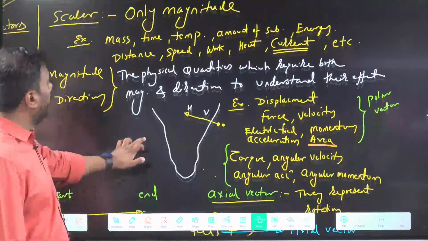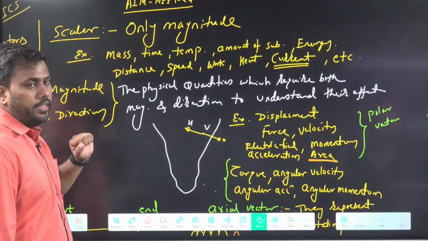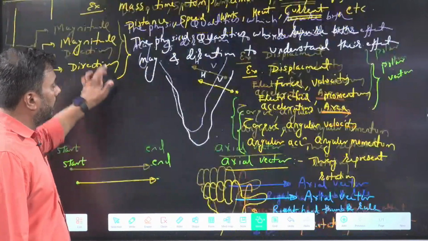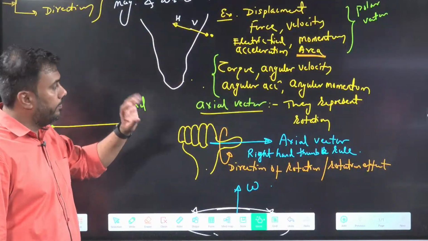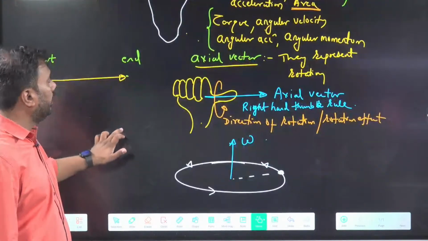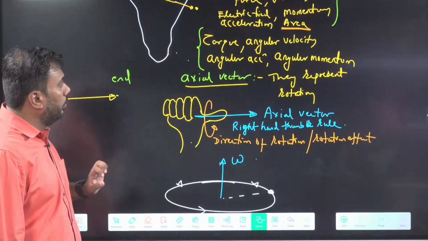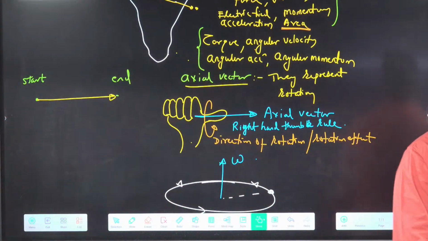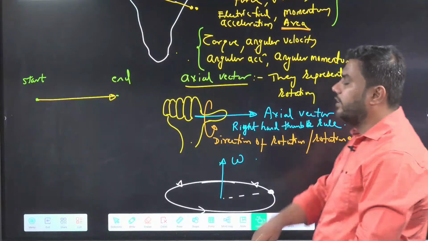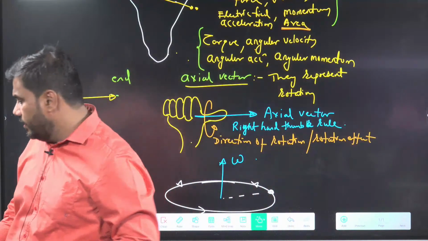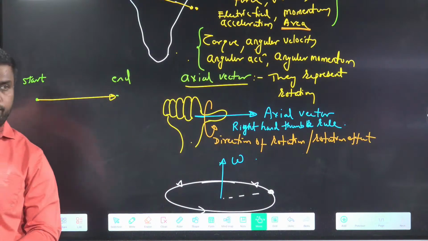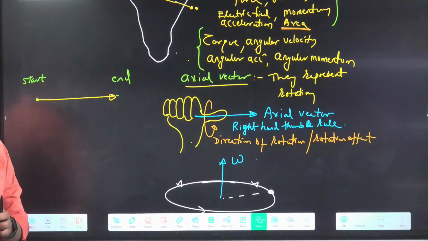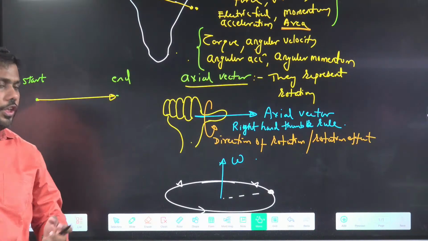I hope starting you have noted what are scalar quantity, what is vector quantity, and examples of vector is noted. After example, write down this polar and axial, these two categories, axial vectors and polar vector. And note this right hand thumb rule. Don't worry if you are having any problem in understanding axial vectors, they will again be taken care in rotation chapter.